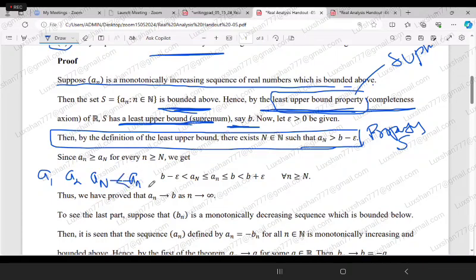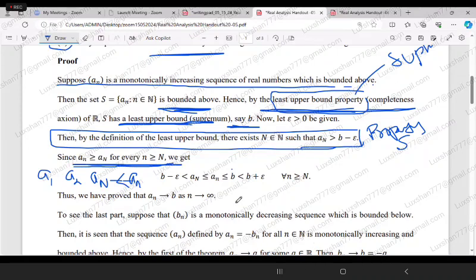Then always you can write this way: a capital N is less than or equal to an, and that is always less than or equal to b because this is the supremum, and that is less than b plus epsilon. And this is greater than b minus epsilon. Very simple to understand. We are using the monotonically increasing condition.